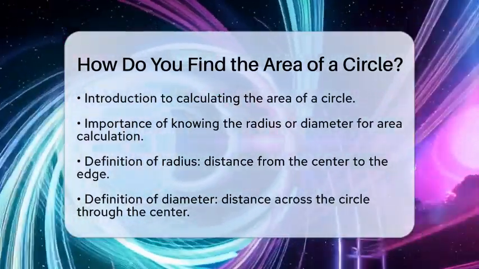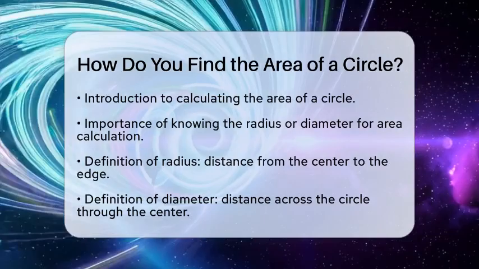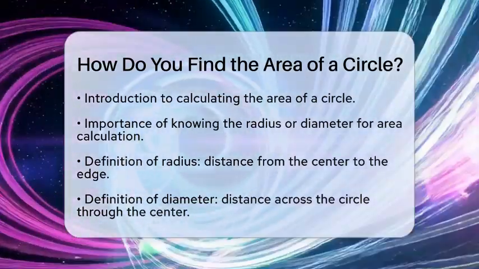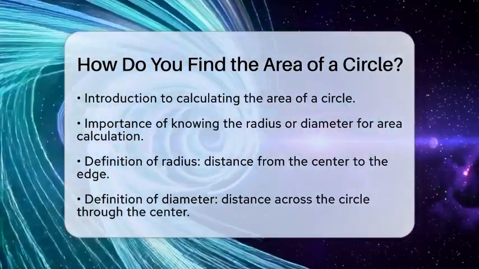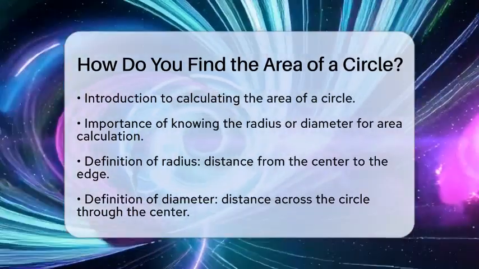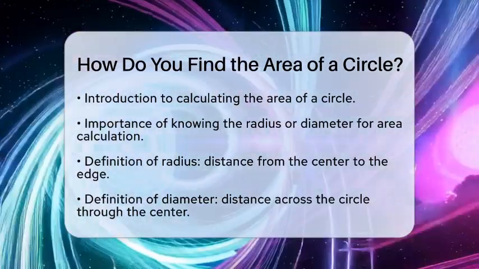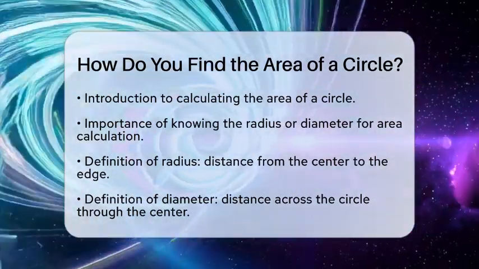To find the area of a circle, you need either the radius or the diameter. The radius is the distance from the center of the circle to its edge. The diameter is the distance across the circle, passing through the center.